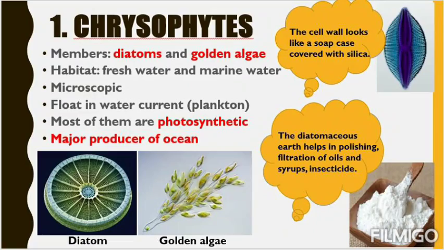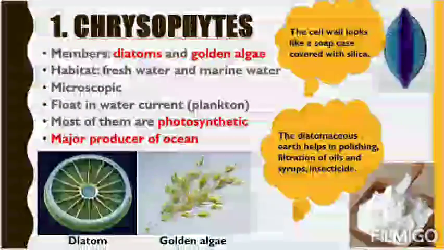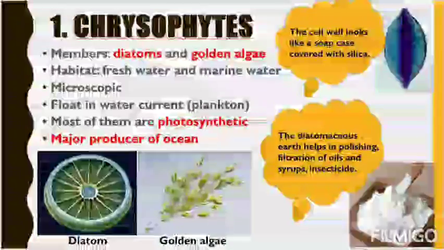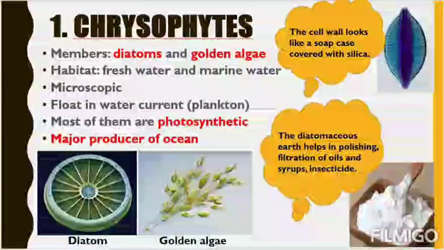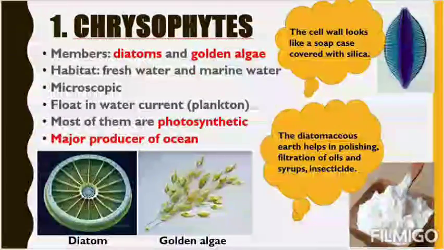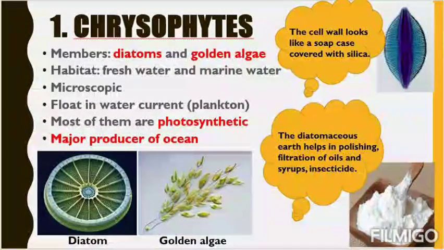Plankton means small, very small microscopic plant-like structure, as they don't have any cilia, any flagella. So they only move through the water current, through the water waves. Why? Because they don't have any moving organelles, any cilia, any flagella. That is why they just move along with the water current or along with the water waves.